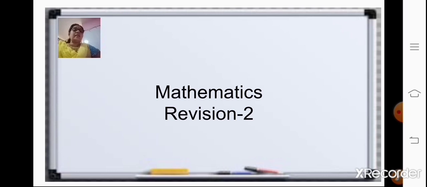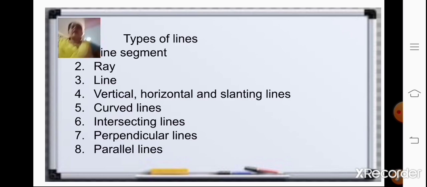In the last class we have already done revision of chapter 4. So today let us continue with the revision of chapter 12. Now in chapter 12, lines, angles and triangles, we have already studied about different types of lines, angles and triangles. So let us quickly take a recap of all the topics of chapter 12.